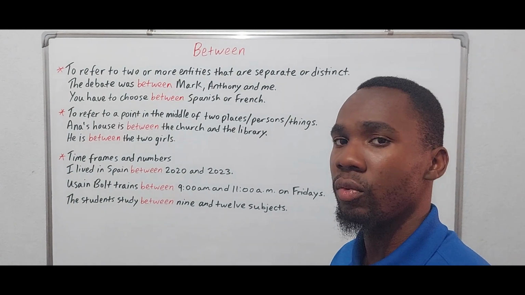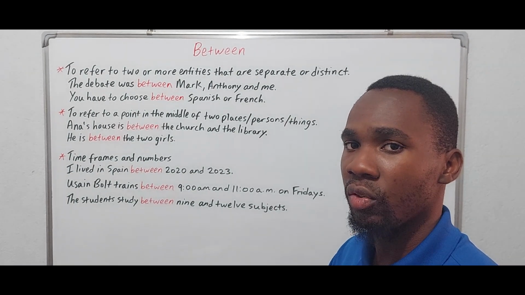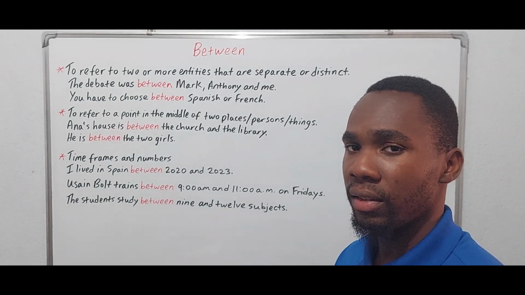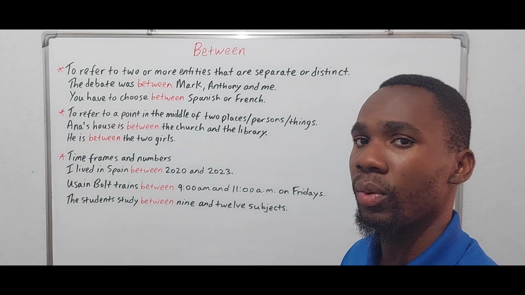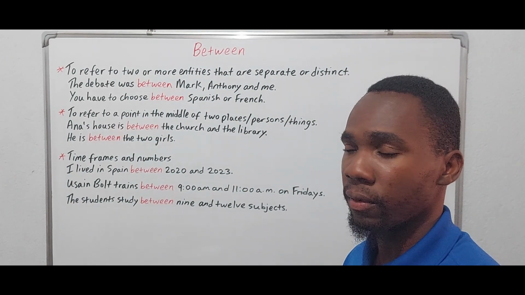And this general rule is that when we're talking about two entities, we use between. And if we want to talk about more than two entities, we use among. Like I said, that is true to an extent, but there is an important exception.